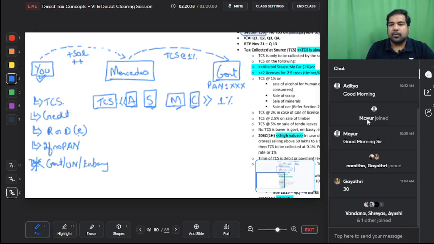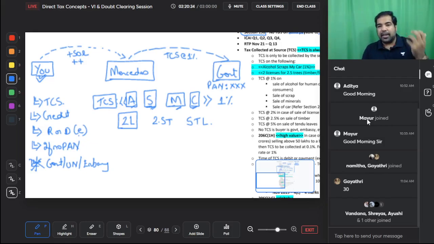Next is, you need 2 licenses for 2.5% timber and 5 tendu leaves. What is this, guys? Whenever you are selling a license, not selling the land but selling the license of a parking lot. Let's say you're the government and you are selling a parking lot to a private company for, let's say, 10 lakh rupees a year. Then you will collect 10 lakh and you will collect 2% more.